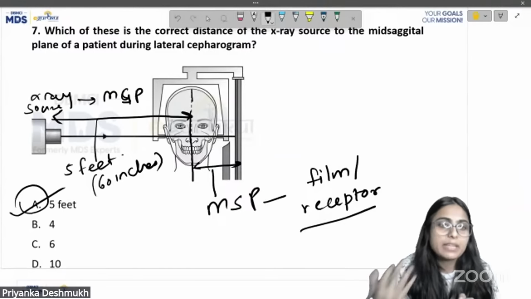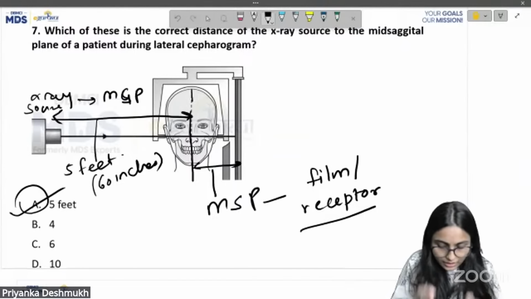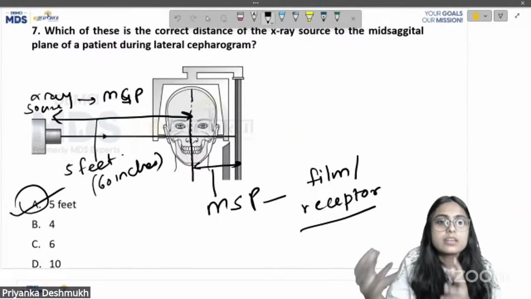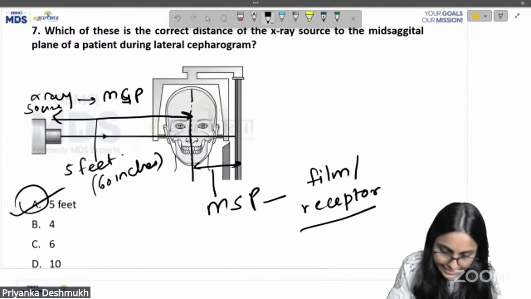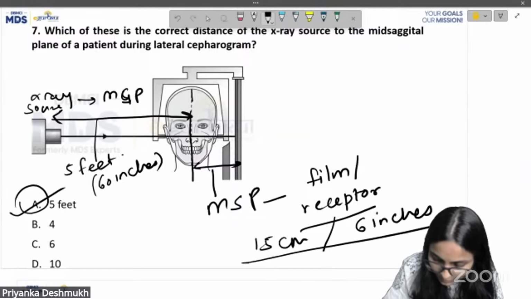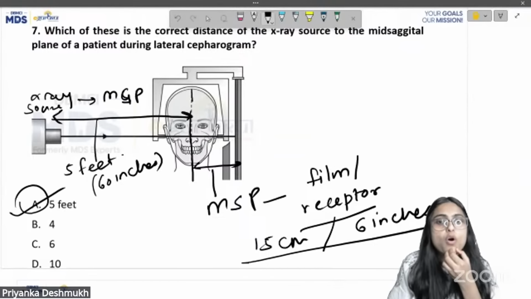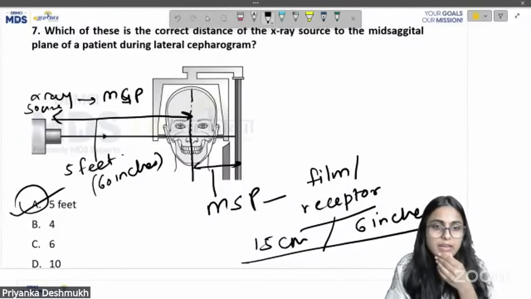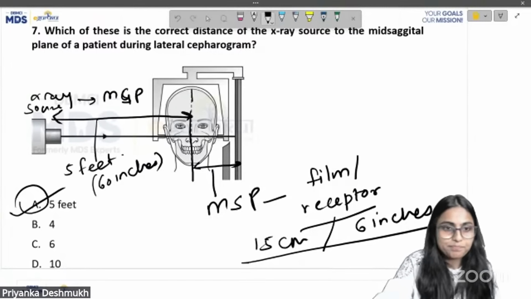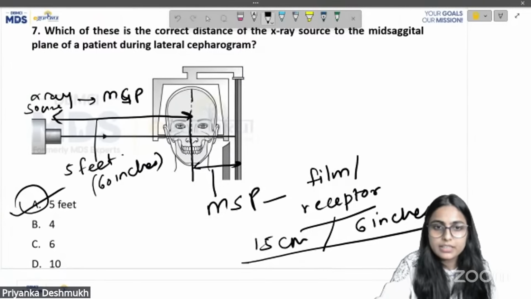Students who will give the exam next year, please also remember the other distance, from the mid-sagittal plane to the film or receptor: 15 centimeters or 6 inches. So 5 feet is the correct answer. Well done, everybody.